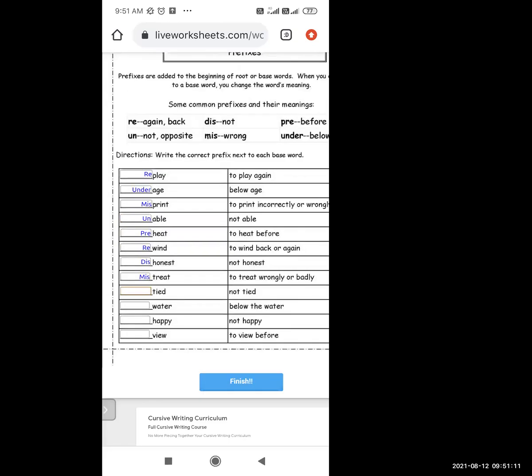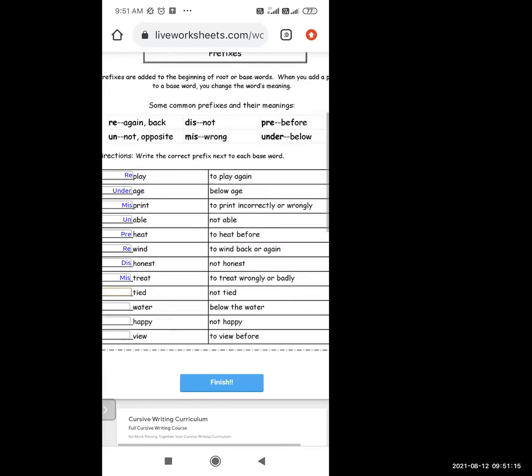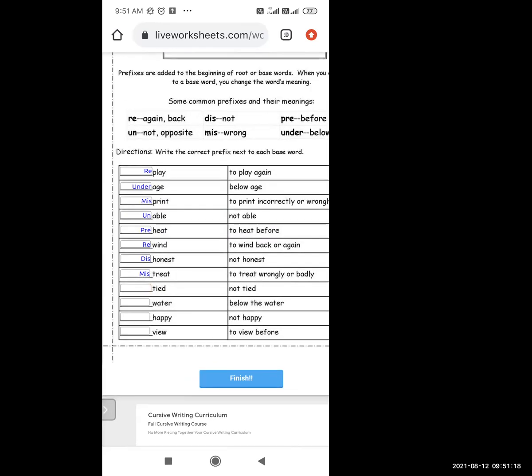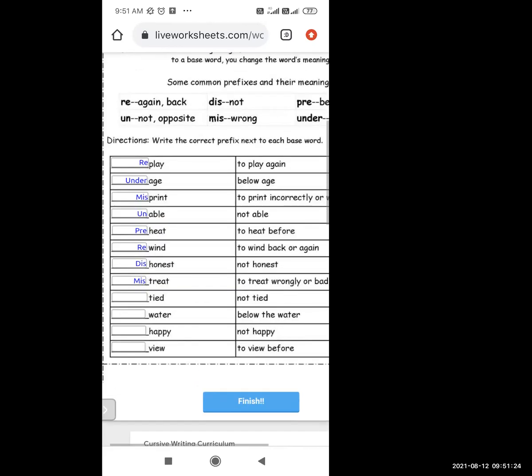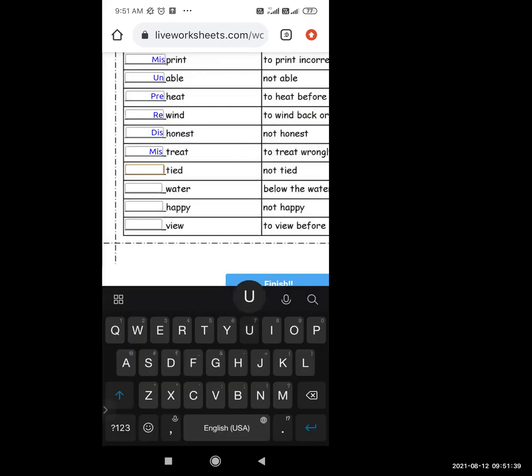Which prefix will come over here? Re or dis or pre or un or miss or under. Arth, tell me. Select anyone, no problem. If you are wrong, I'm going to tell you the right one. But you need to select one as we are playing a game. So tell me fast, your time is up now. Untied. Okay. Now next, water.